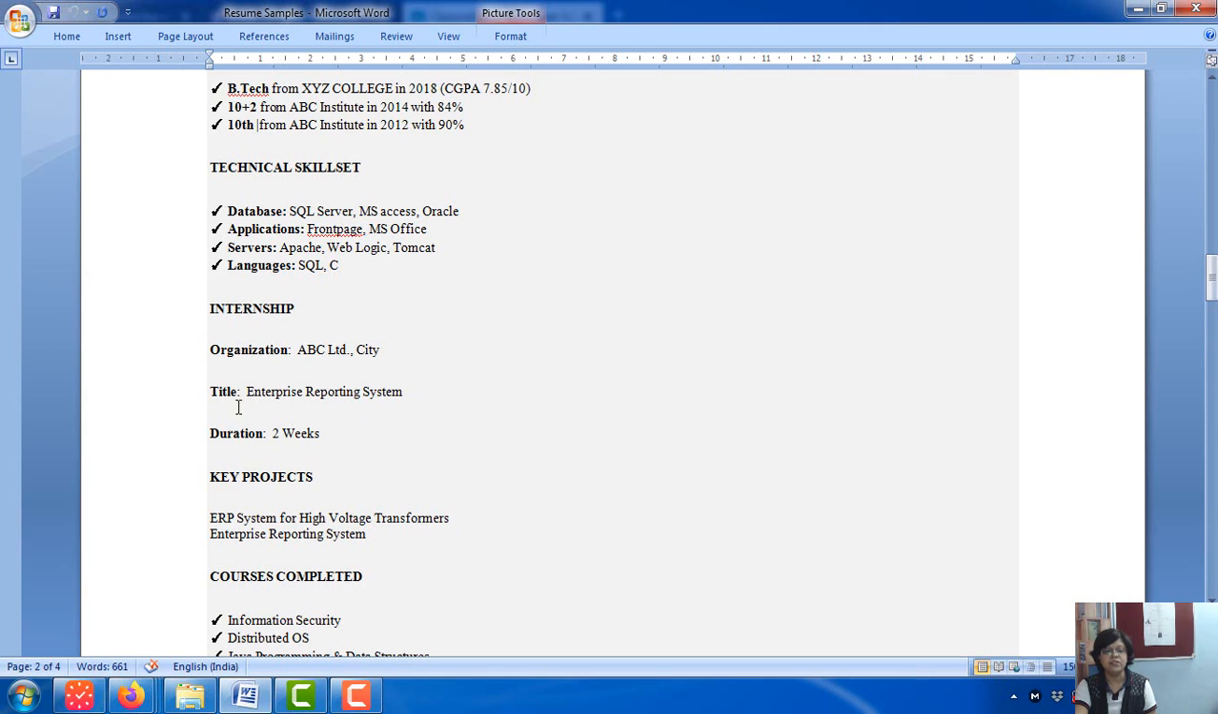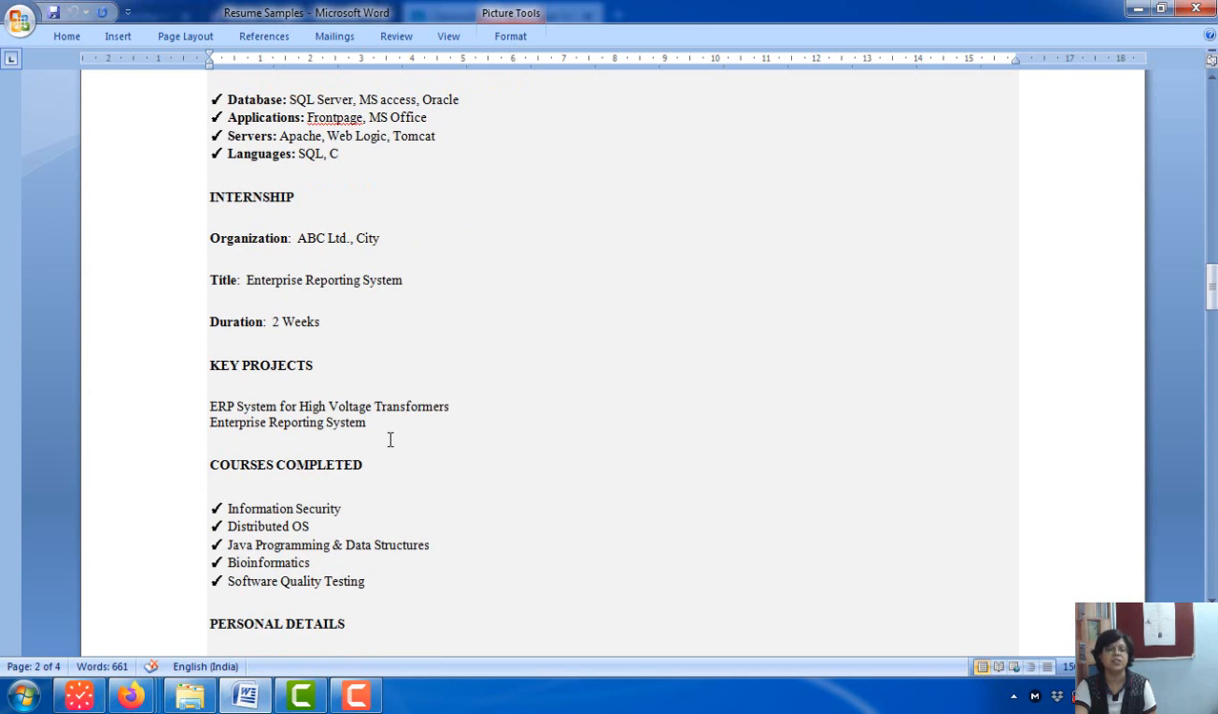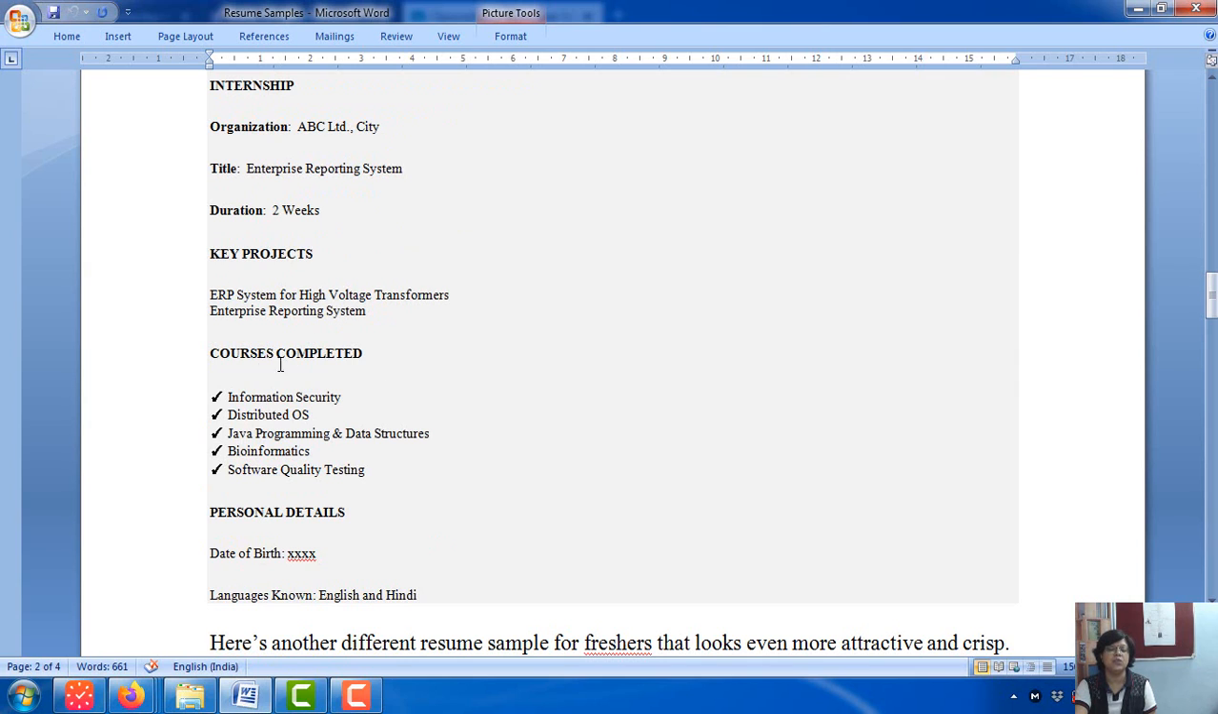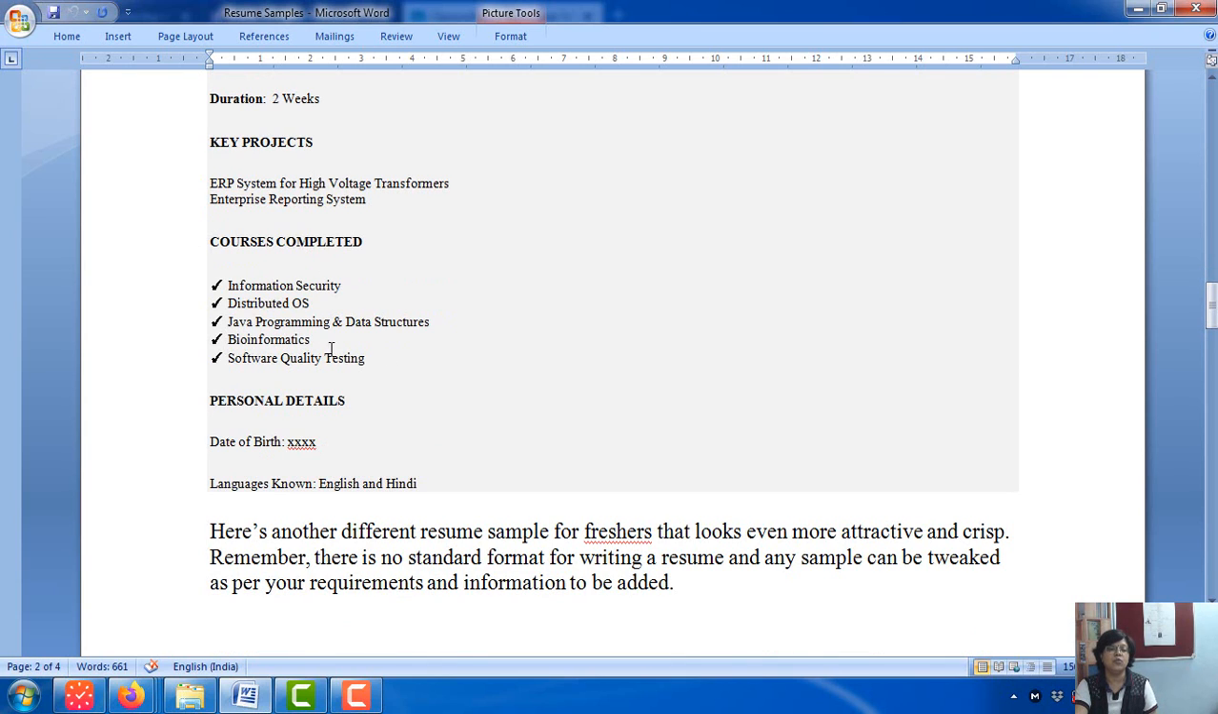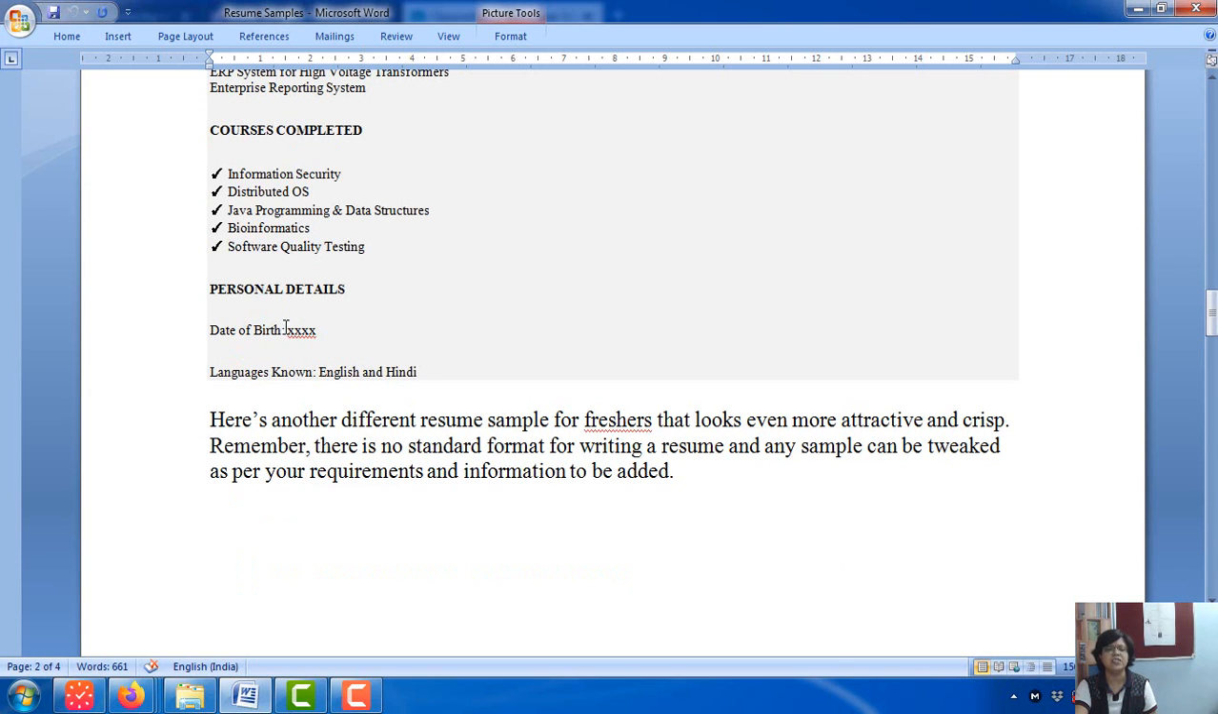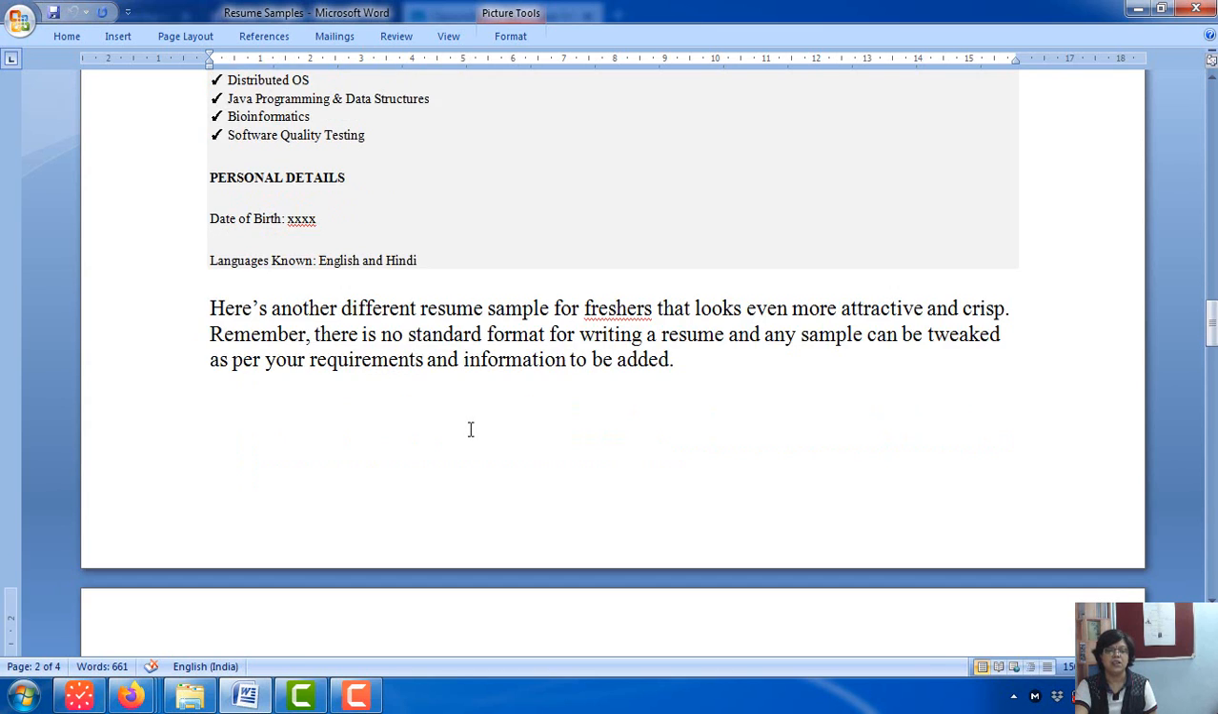It was 2 weeks duration, so that's not a big deal, but still she has given it: which organization, what title, and what was the duration. What was the key project she worked on in her final years, and other courses that she has completed, maybe outside the scope of the subject that she was studying. Some personal details, very little bit, date of birth and language.